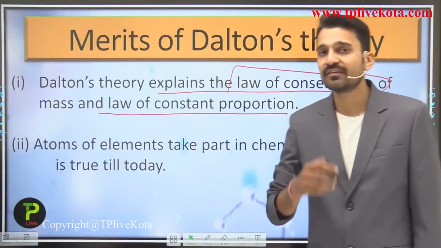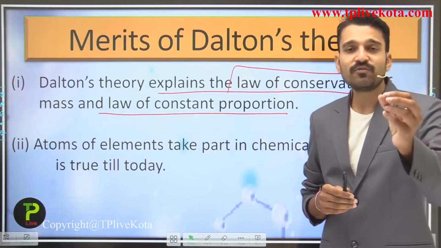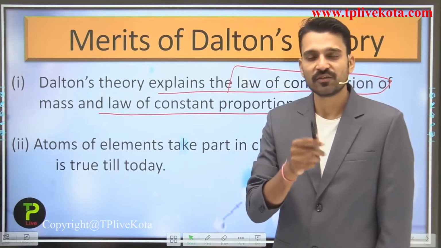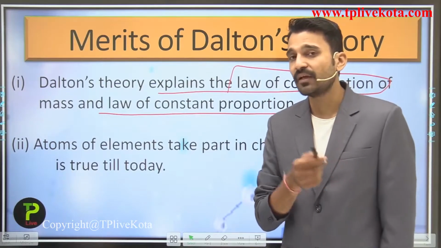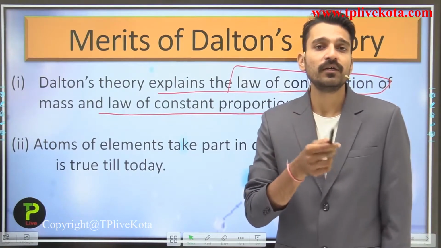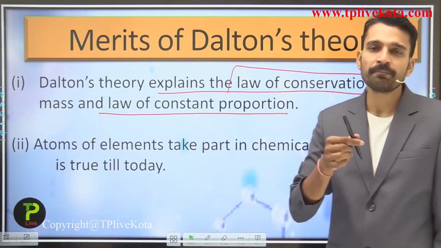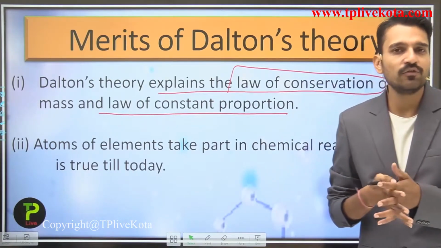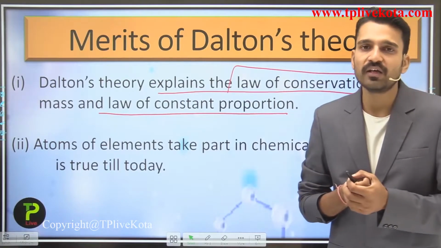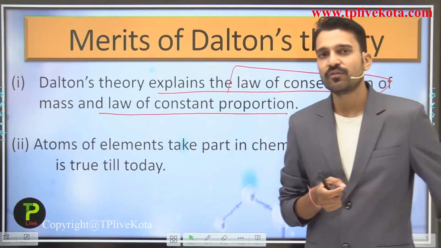What is the second merit of Dalton's atomic theory? The second merit is that atoms take part in a chemical reaction. This is true till today, because we all know that whenever a chemical reaction takes place, it is because of the atoms taking part in it. And in those reactions, as we know today, there is either a transfer of electrons or a sharing of electrons, due to which different kinds of bonds form in chemistry. So students, you get here the merits of Dalton's atomic theory.